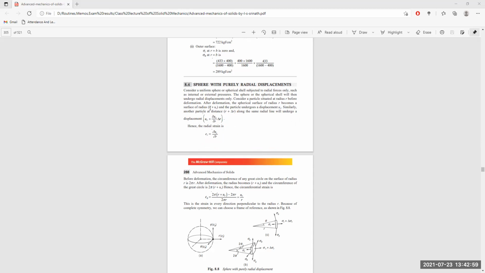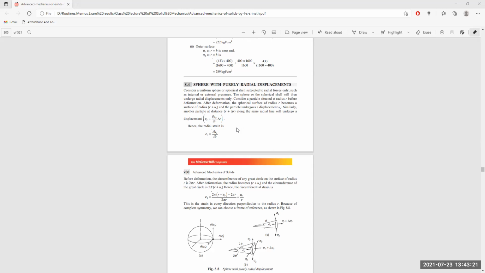So what we are doing here is, we take into consideration a particle which is situated at a distance r from the center of the sphere.